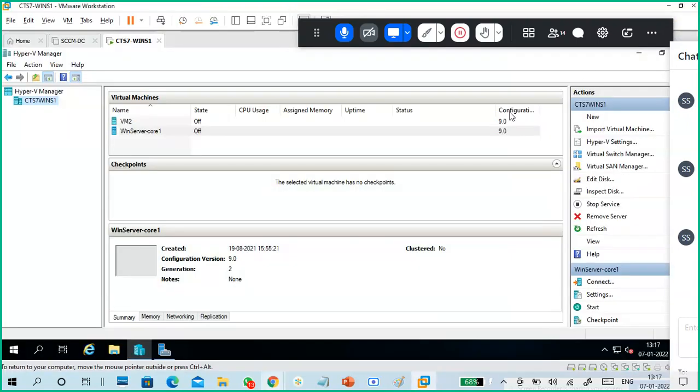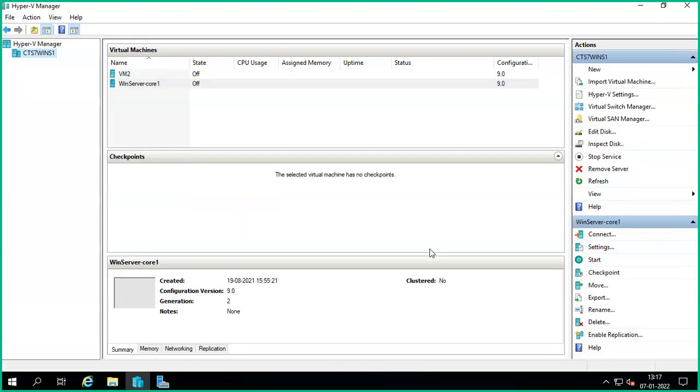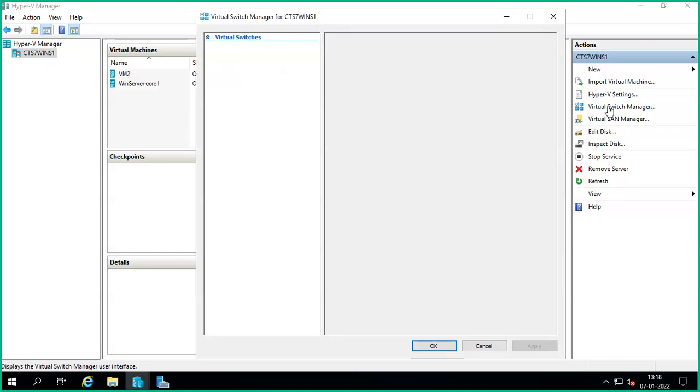Okay. So I will show you the switches also. That's it for Hyper-V. That is more than enough. Not more than enough. It is not even an introduction. There are a lot of things to know about Hyper-V. So these are the Hyper-V switches.